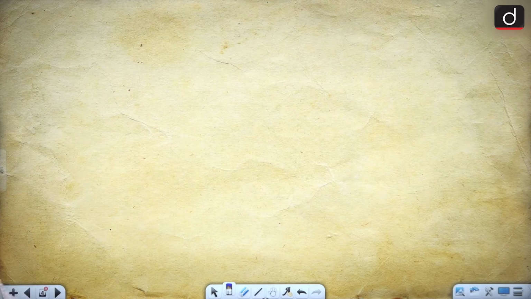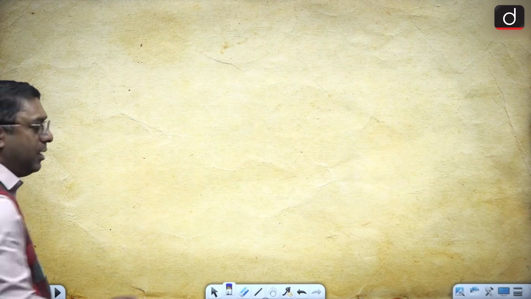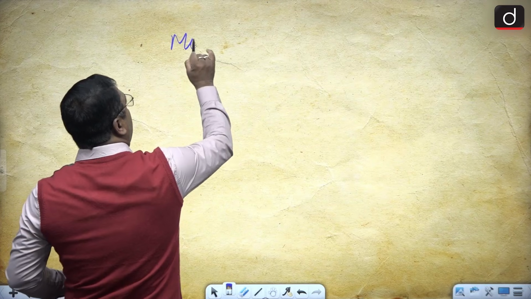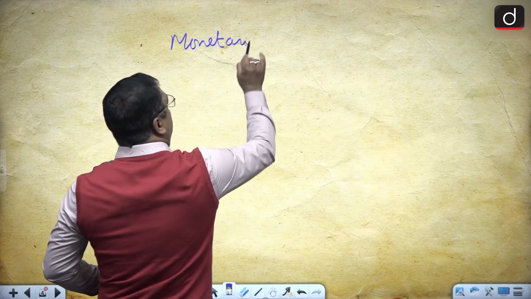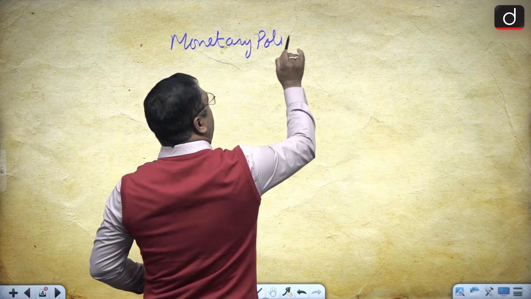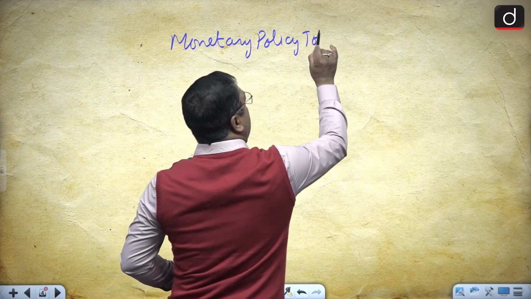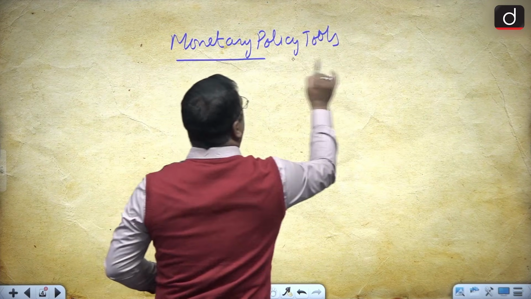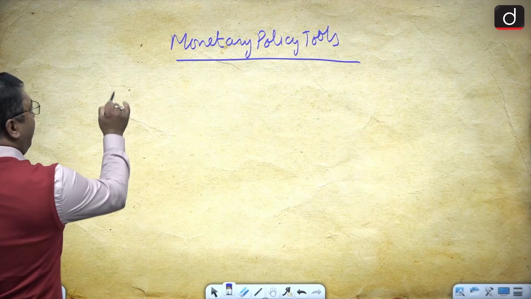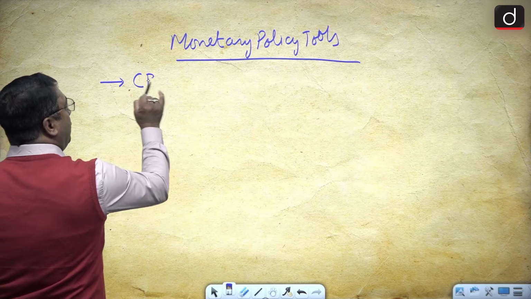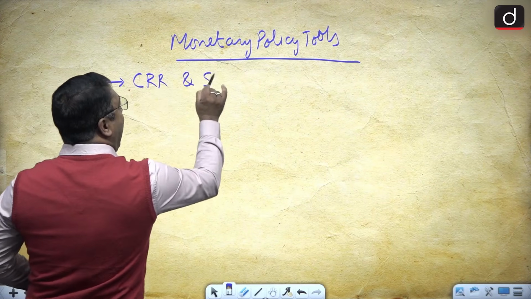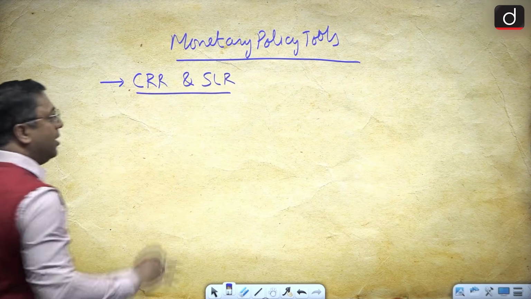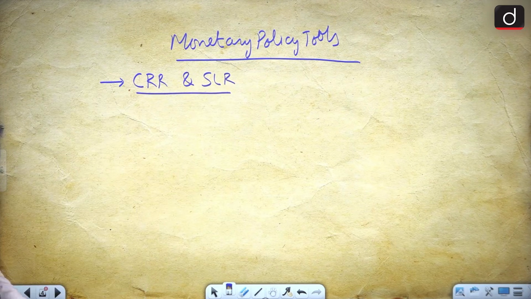Now after monetary policy, the monetary policy tools which we are going to discuss today, the first tool is with regard to the CRR and SLR.